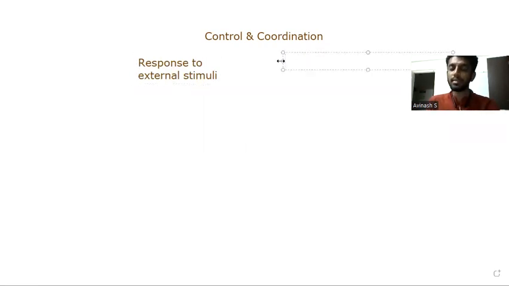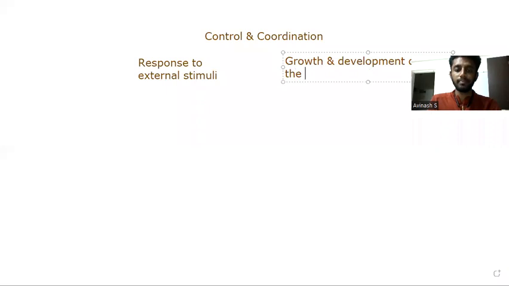I'll give you examples shortly. Coordination means growth and development of the body. This is the very basic idea of this chapter. The second half deals with the growth and development of the body, and the initial part, which is more of control, deals with the response to external stimuli.